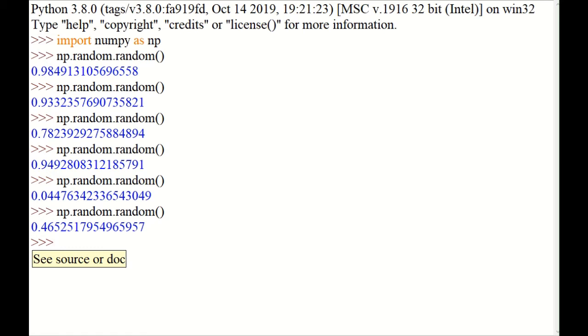There are several random number generation techniques available. This random.random function will generate a uniformly distributed value from 0 up to 1. So it's a half closed or half open interval, including 0 up to 1, excluding 1. Hope you understood. Now you can have another shape if you require, say 2 by 3.